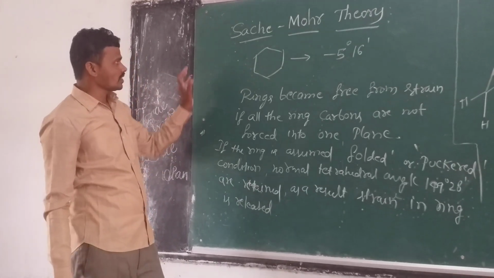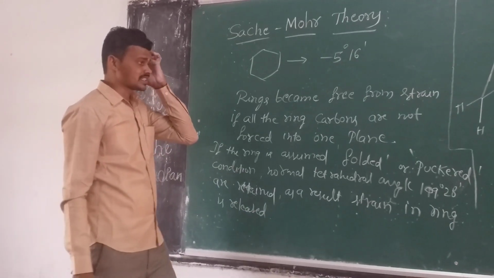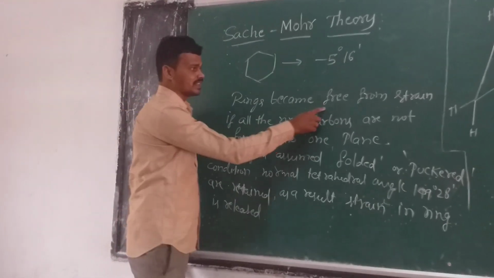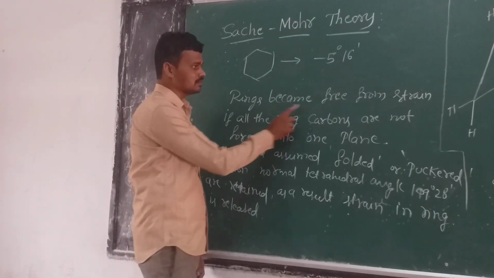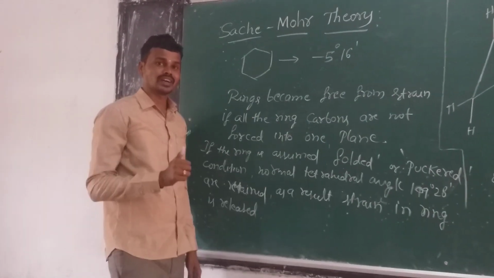But the Sachse-Mohr theory tells that the rings become free from strain. The rings became free from strain. How and where?